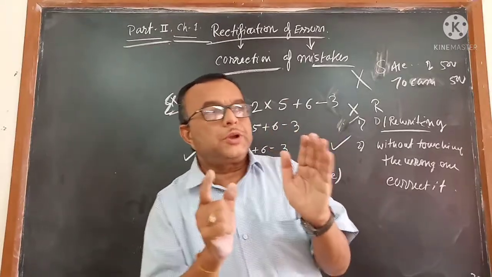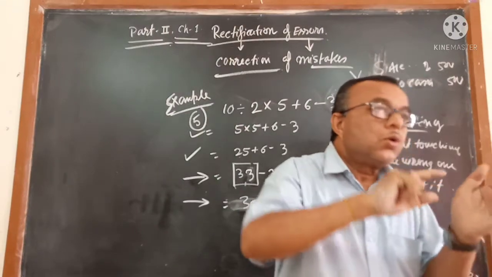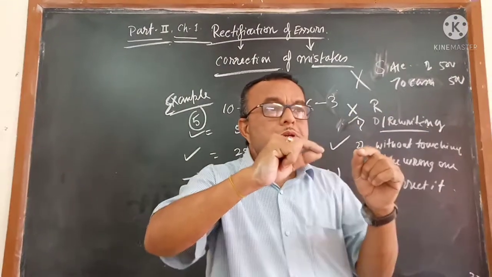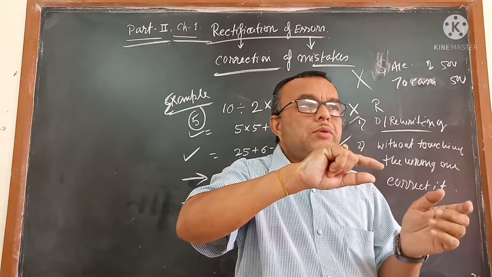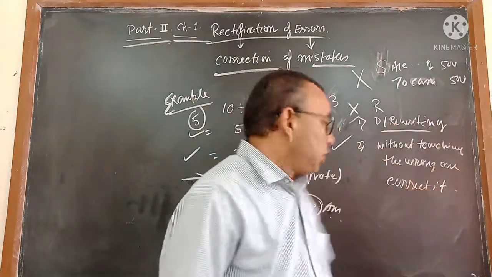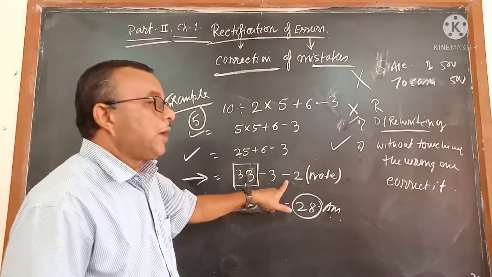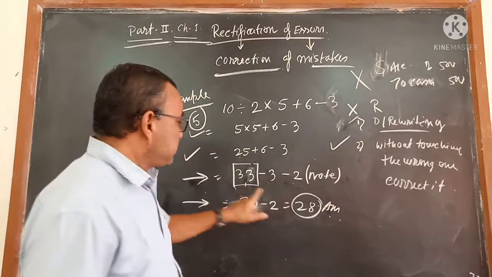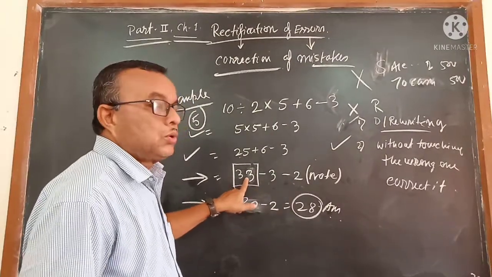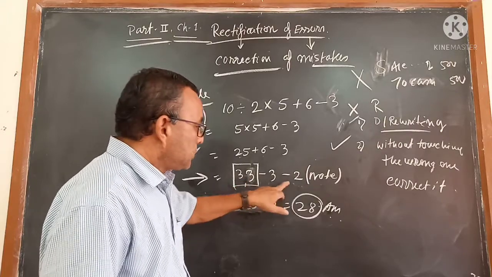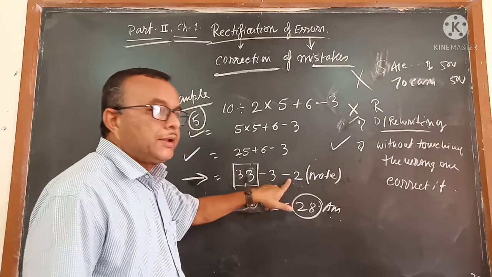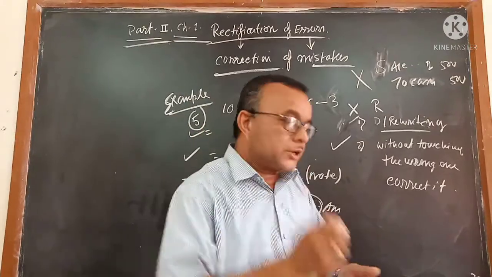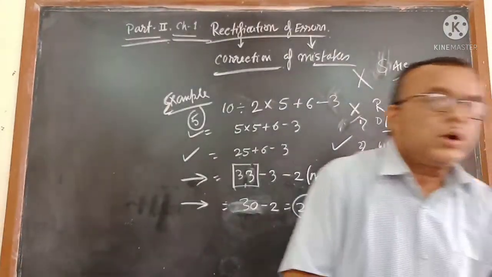In the beginning, I will explain where the mistake comes from. First of all, you have to identify what type of mistake it is, and then you will correct it. It means there will be a minus or a plus. If the mistake is that it is more, we wrote 2 more, so the correction will be 2 less. If it is less, then we will add it. So we have to identify the mistakes first, then correct them.